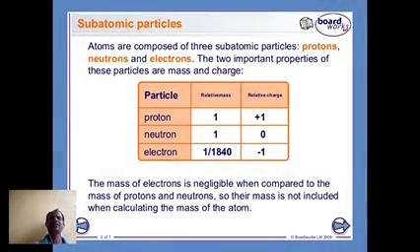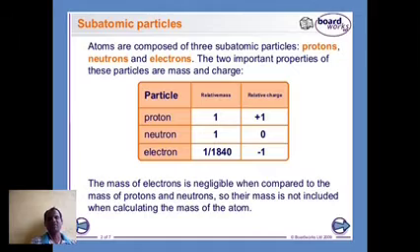Atoms are composed of three subatomic particles mainly. There are a number of subatomic particles, and the most important ones are protons, neutrons, and electrons. The two important properties of these particles are mass and charge.